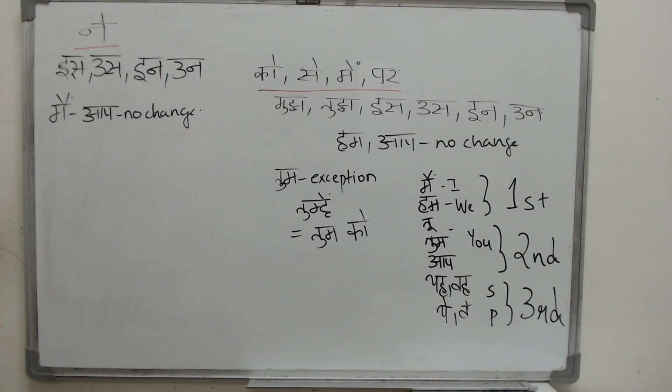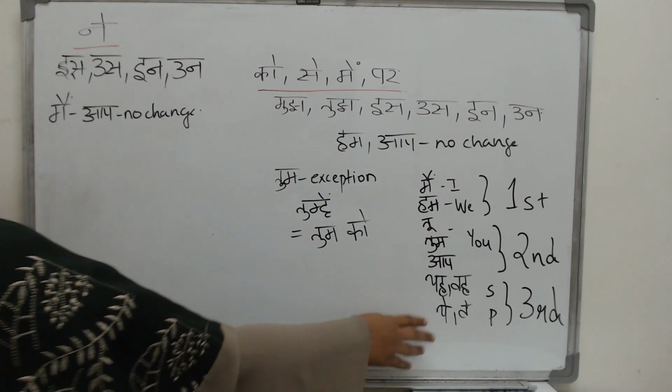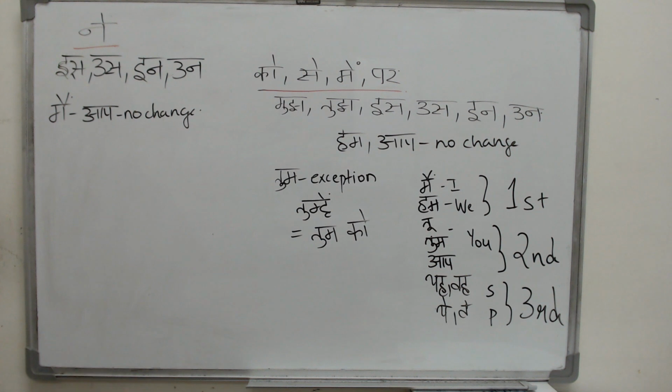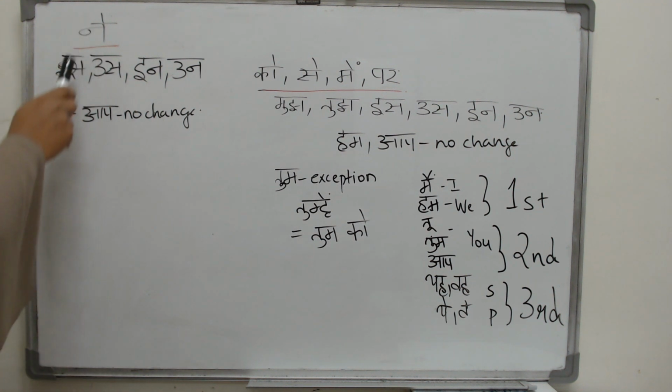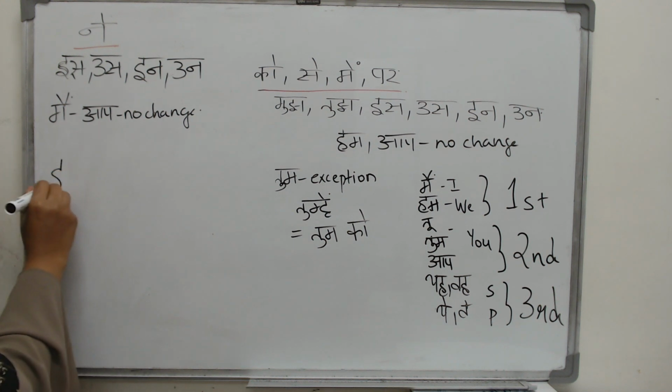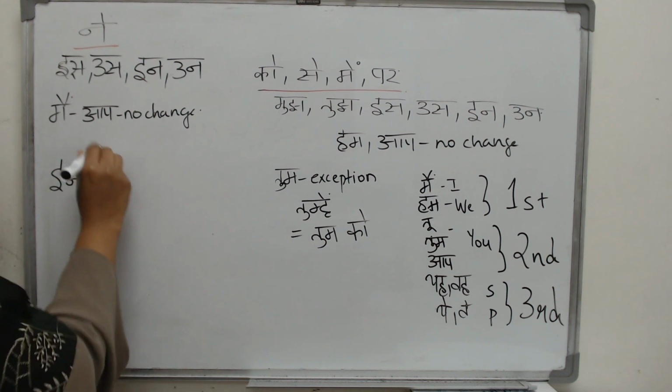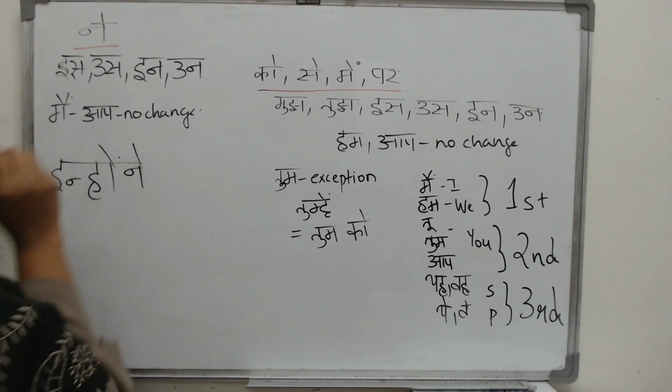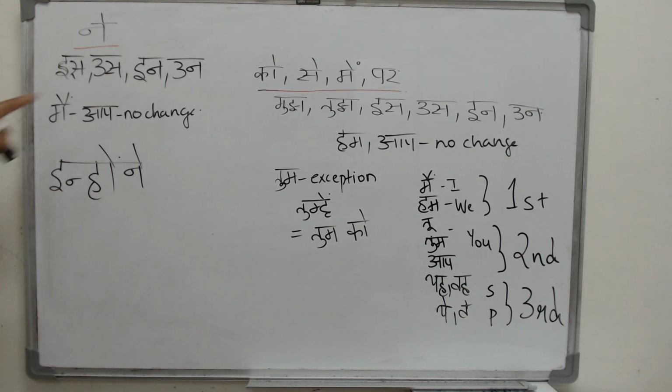And then what happens to these 4? The third person, only they will change. So this will become isne, usne, and there is a bit of change in the last. It will be inhone, unhone. Just these last 2 will change a bit, but the rest will be isne, usne.